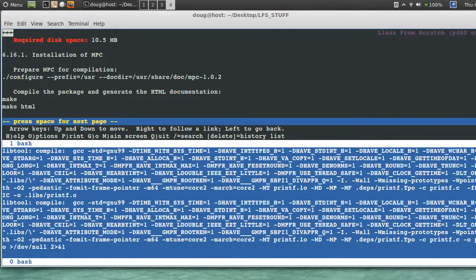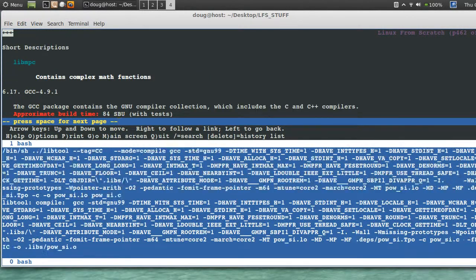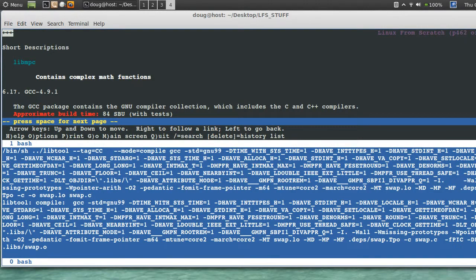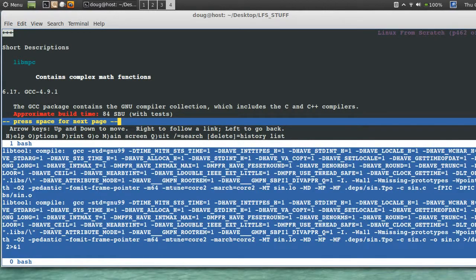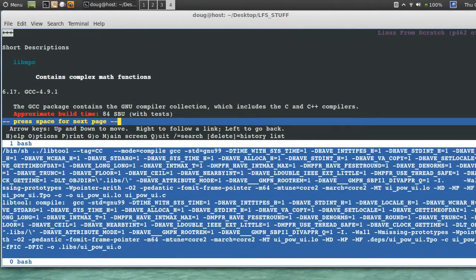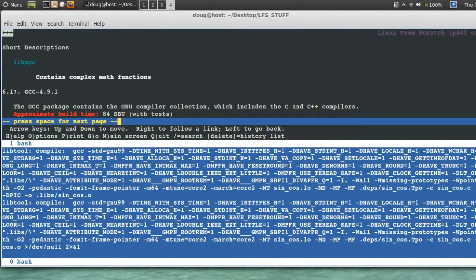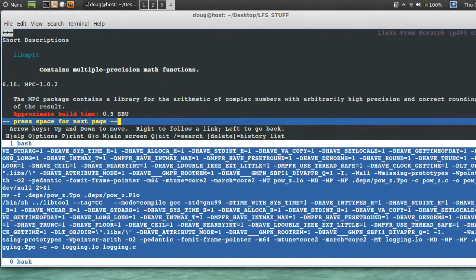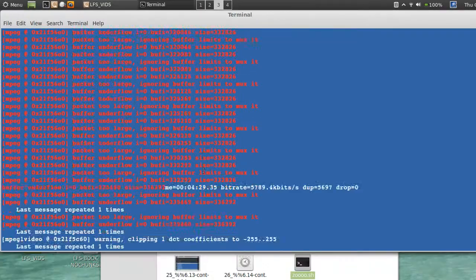There is a critical test for MPC, and it's one of the big mama. GCC 4.9.1 with 84 SBUs as a test suite. With the test suite, so 84 times 5 would be what, 420 minutes. So that's like what, 5? No way. It's not a 6-hour test. Anyway, it's a long test, so I'll be back. Peace out.